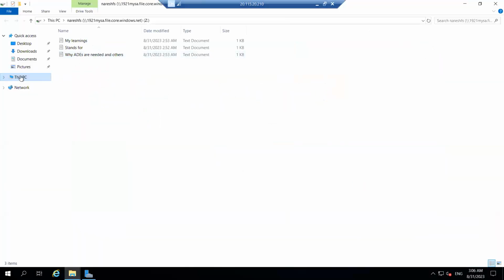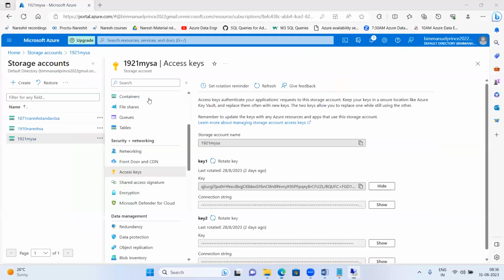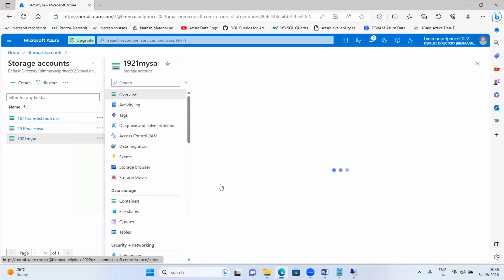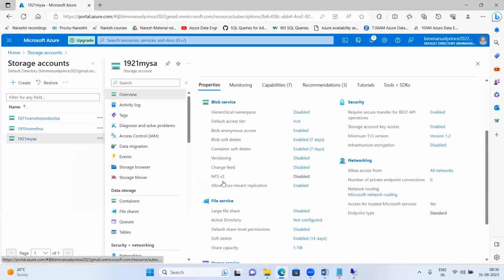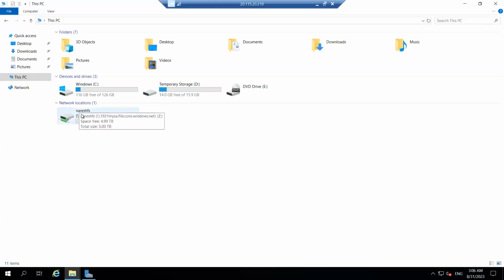Very nice. See now, if you come here, Naresh FS has been hosted. This is file share, right guys? See, Naresh FS, Naresh file share. If I go to file shares, file services, then see Naresh FS. This is our file share. That is what we have hosted here.